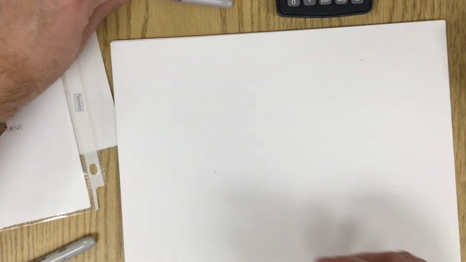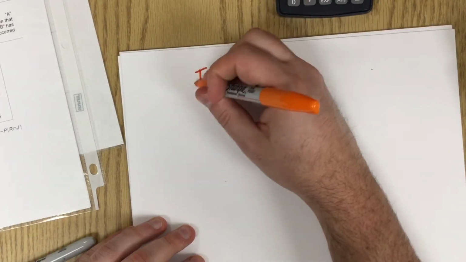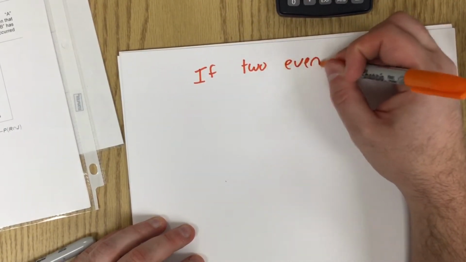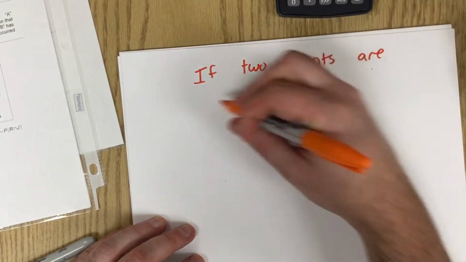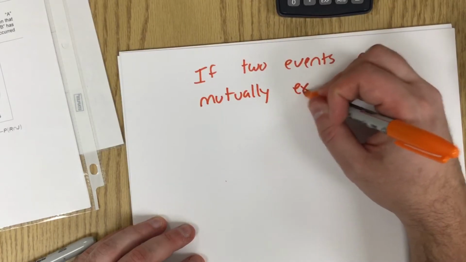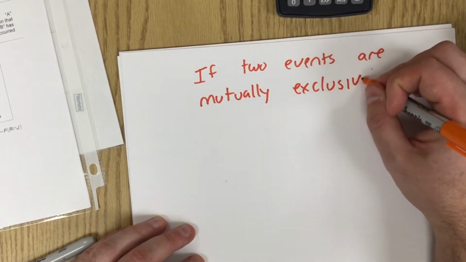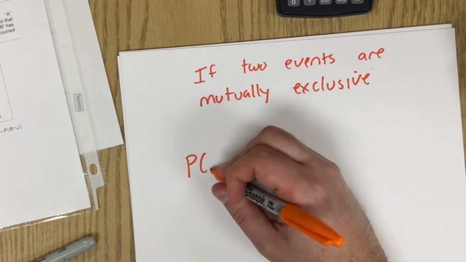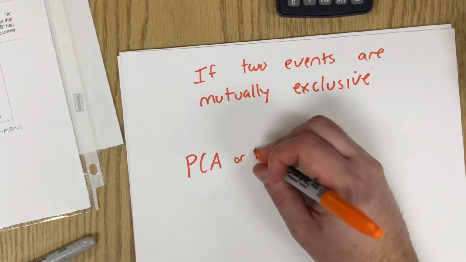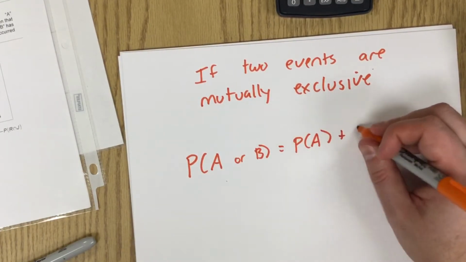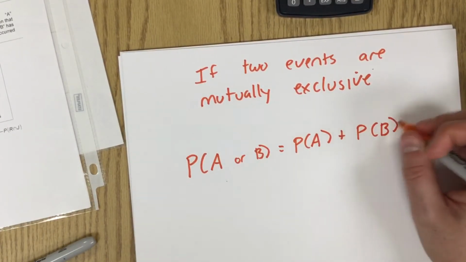If two events are mutually exclusive, then we could say that the probability of A happening or B happening is just the probability of the first plus the probability of the second.